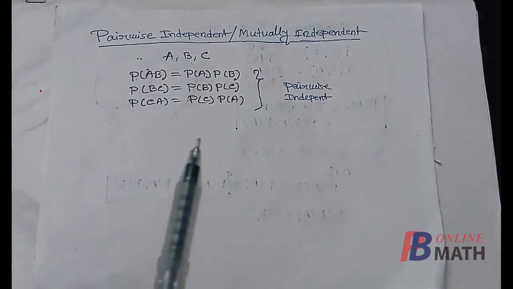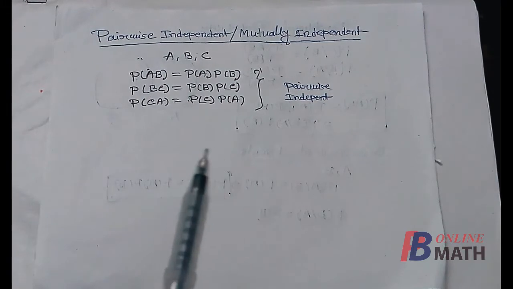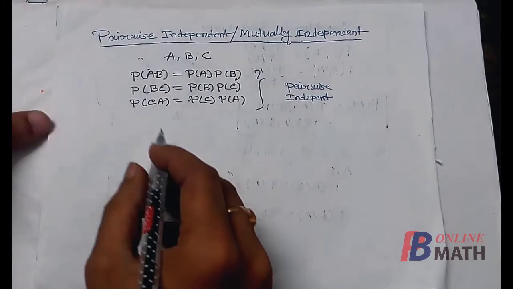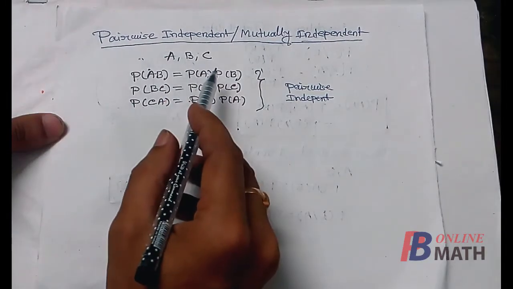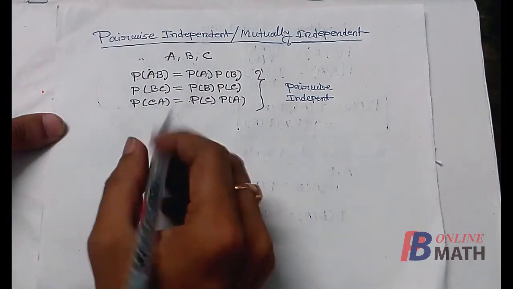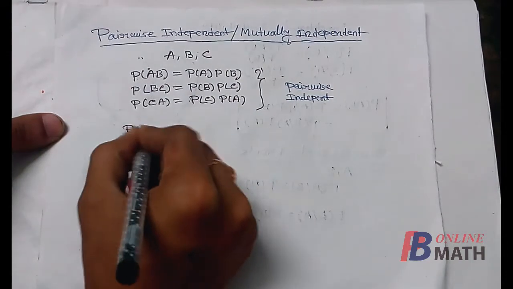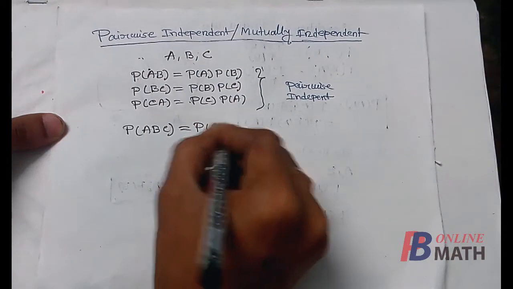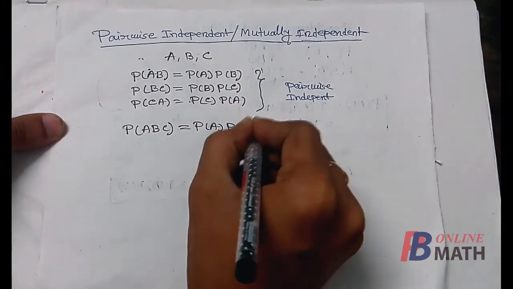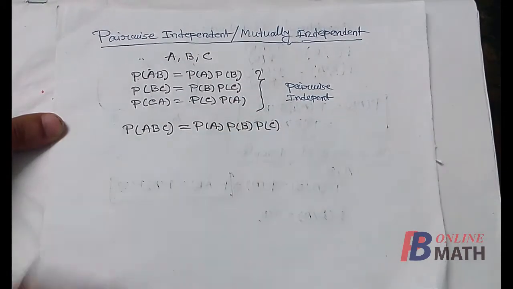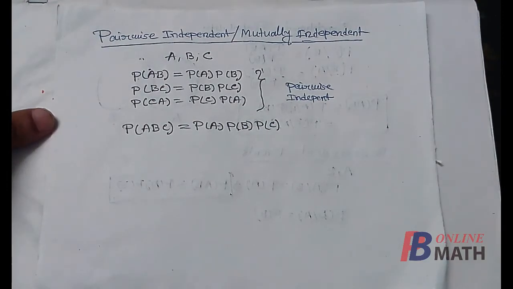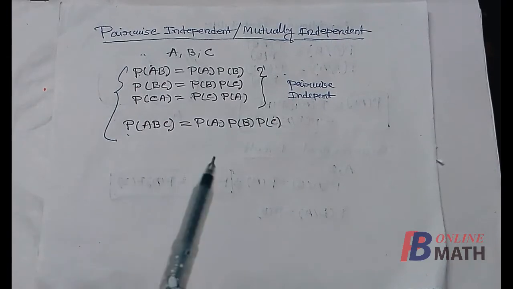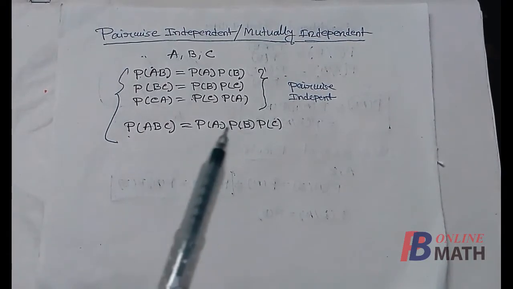So these three events are mutually independent if they are pairwise independent, plus if these three events are independent taking three events at a time. So it should be P of A, B, C is equal to P of A multiplied by P of B multiplied by P of C. So now if these three events satisfy all these four conditions, then the events are mutually independent.